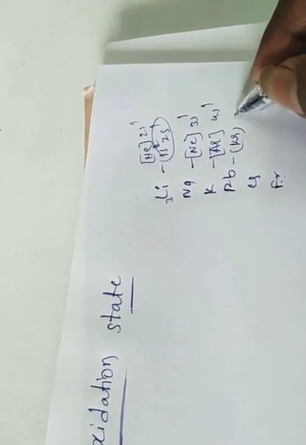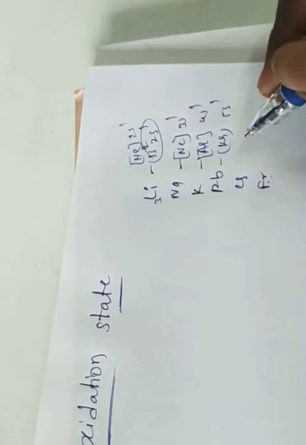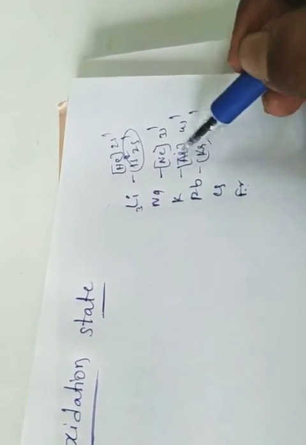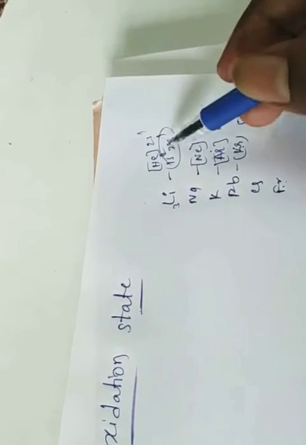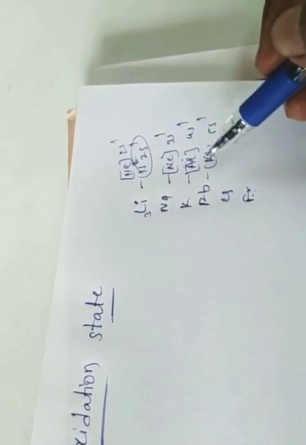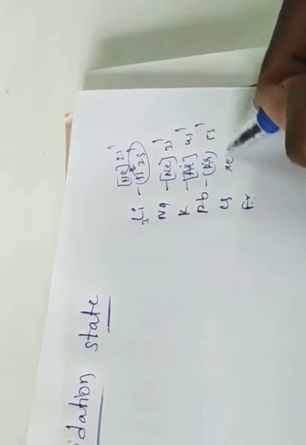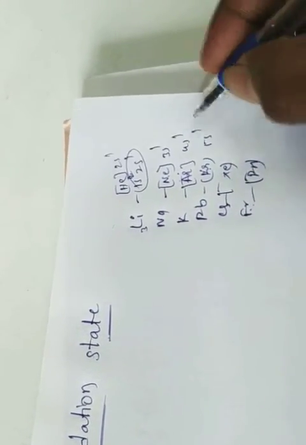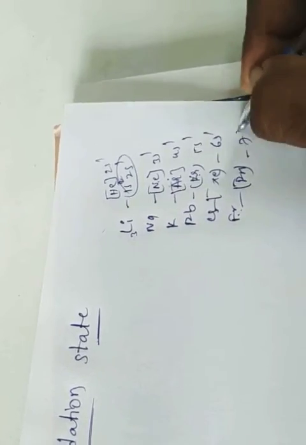Krypton, 5s1. These are the inert gases: helium, neon, argon, krypton, xenon, radon. Here xenon, here radon, and here 6s1, here 7s1.